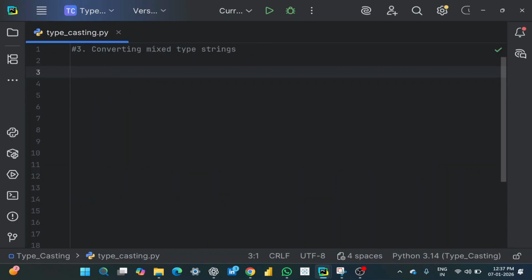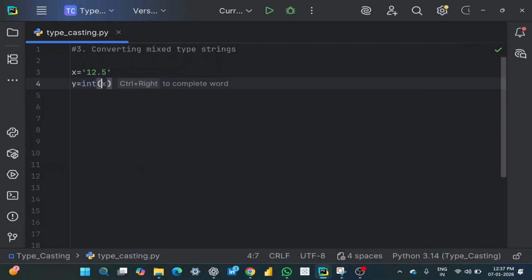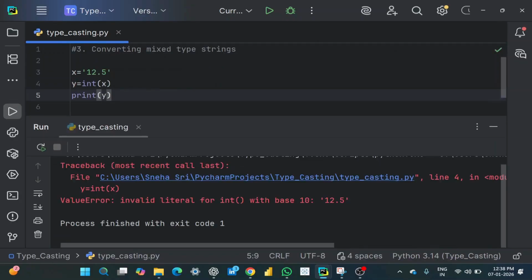The third case is converting mixed type strings. Let's understand this with an example. Let me take a variable x and give a string value, that is "12.5". Now I want to convert this string into an integer. So let me give y equals int(x). Now let me print this out. Print of y. Let's check what will be the output.